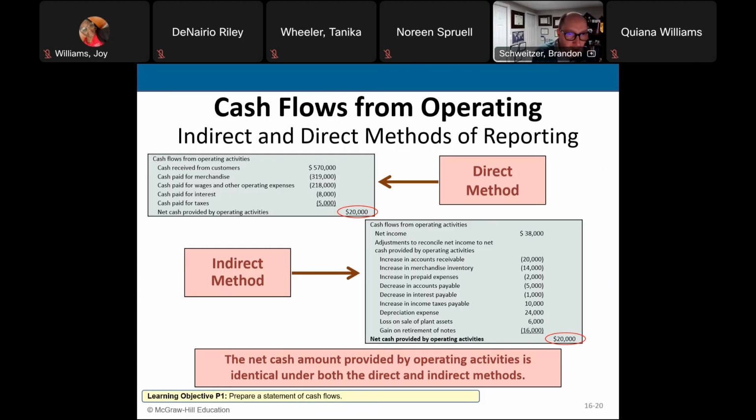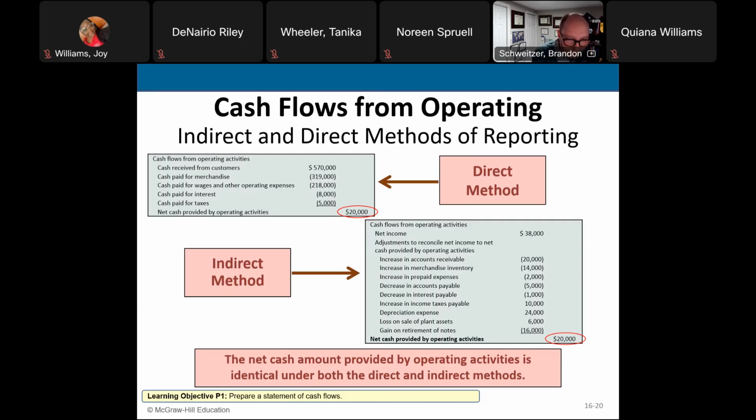That would be accounts receivable, inventory, prepaid expenses, accounts payable, interest payable, taxes payable, depreciation, and then other accounts, right? So we take our net income plus accounts receivable plus merchandise inventory plus prepaid expenses, and then minus accounts payable, minus interest.